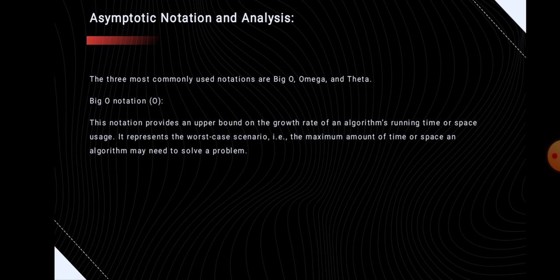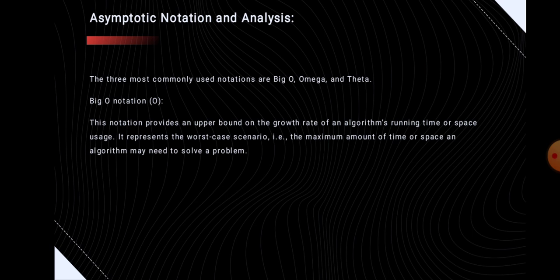In big O notation, it provides the upper bound on the growth rate of an algorithm's running time or space usage. It represents the worst case scenario actually. That means the maximum amount of time or space an algorithm may need to solve a problem. For example, if an algorithm's running time is O(n), then it means that the running time of an algorithm increases linearly with the input size n or less.